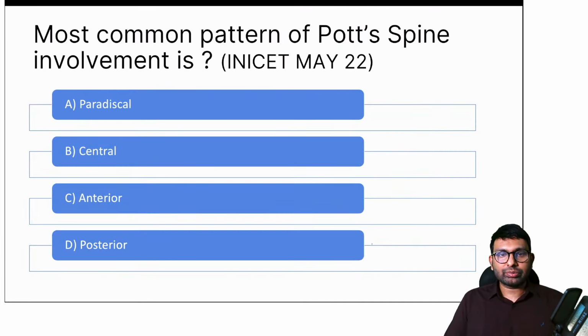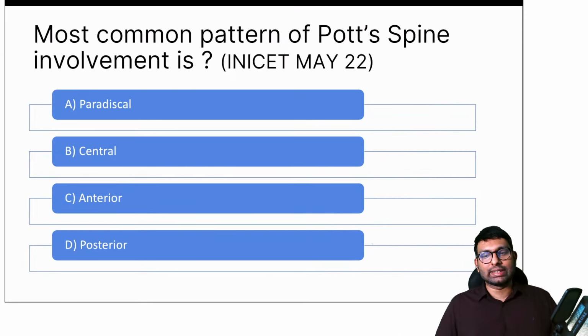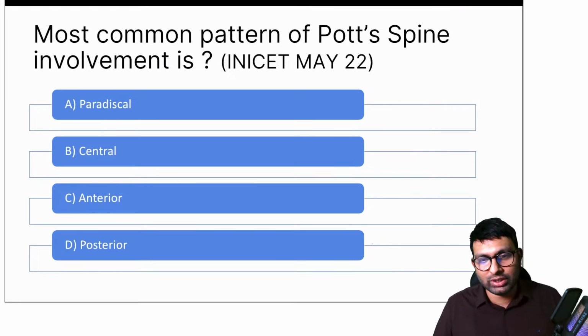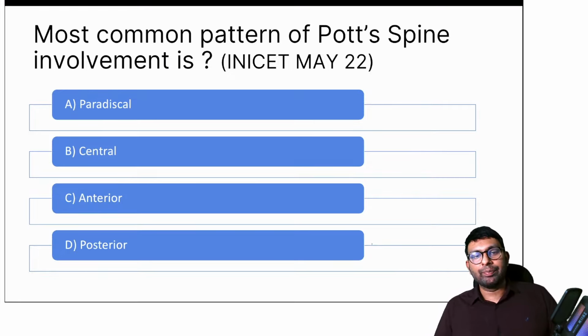Okay. Now let's go back to orthopedics again. One important topic that I wanted to cover in orthopedics is spinal tuberculosis, a high yield concept here. So here the question is, which is the most common pattern of Pott spine involvement? And this was an INICET May 22 question. So the options are paradiscal, central, anterior, posterior.